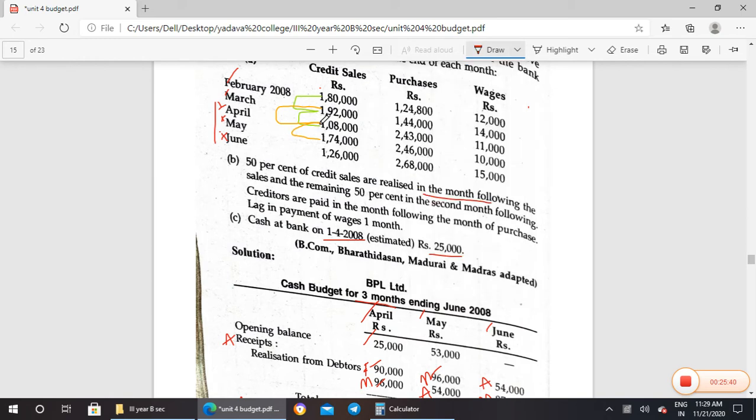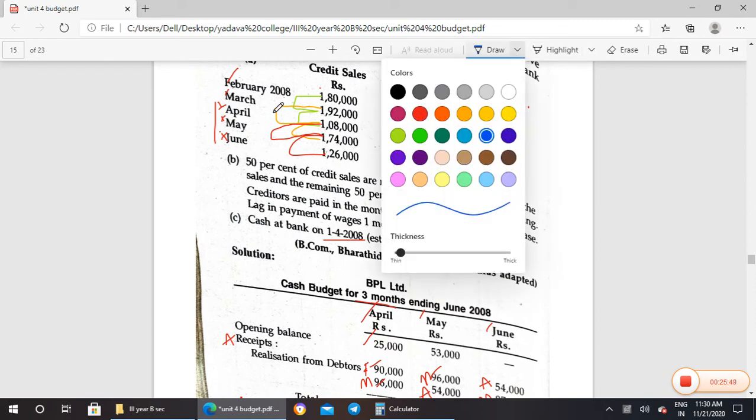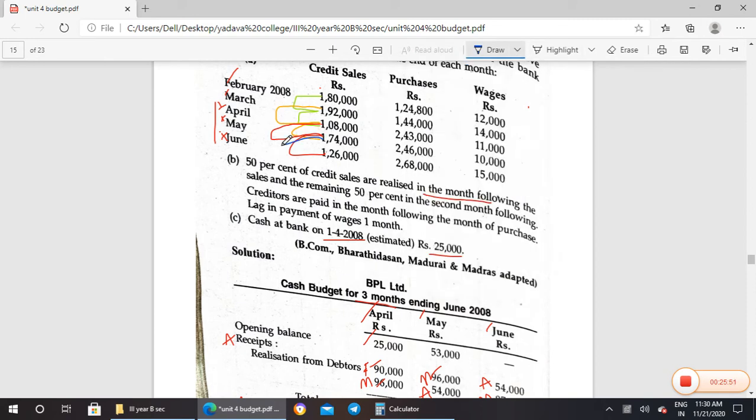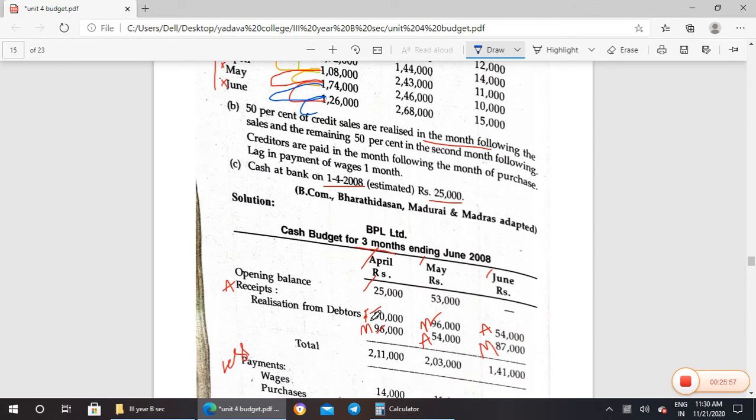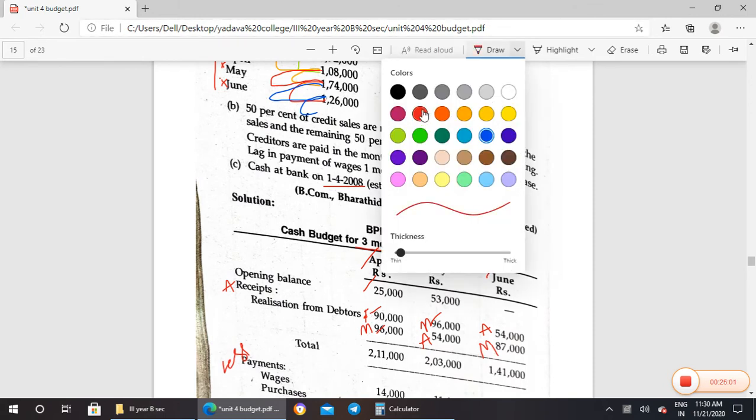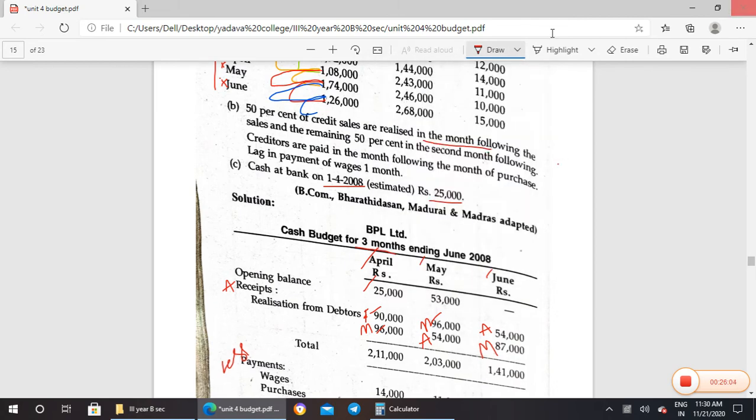Then April, 50% will be paid in May and June. Then May, 50% will be paid in June and July. So this is how they calculated here. So February, we have taken 50% and 50%.